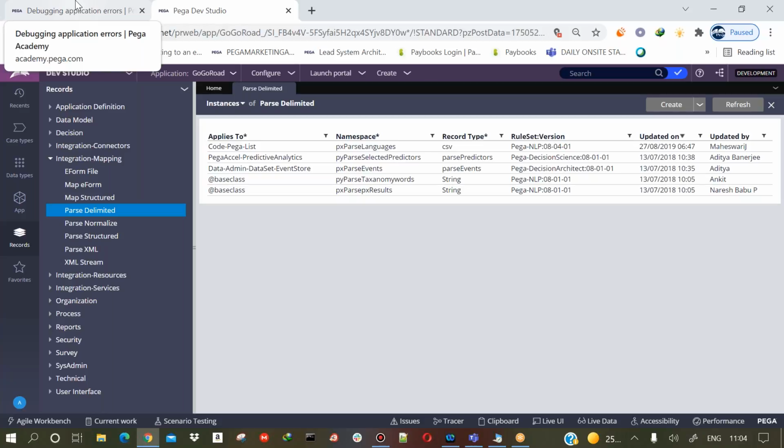That's the reason we'll use this parse delimited. It will take the columns from the Excel file and map them to the properties. So I'll go to integration mapping here and click on create.